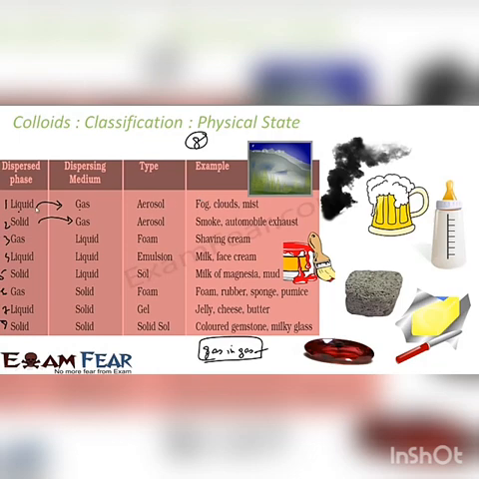So a good example is smoke from automobile. So these are colloids, and these are called aerosols. They have given different names for these kinds of colloids. Gas and liquid, mostly you have liquid, but you have some gas. For example, shaving cream, mostly it is liquid, but it will have gas bubbles. Liquid and liquid, they call it emulsion, and the good example is milk. Milk is a good example where the colloid's dispersed phase and dispersion medium both are liquid. Water and actual milk particles both are liquid.